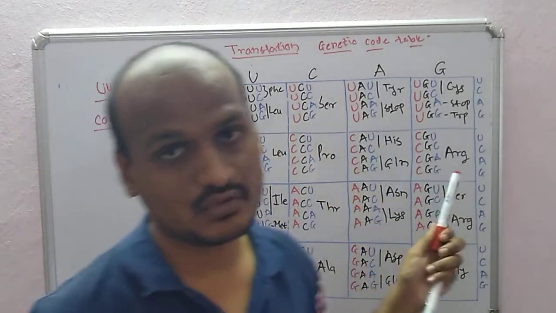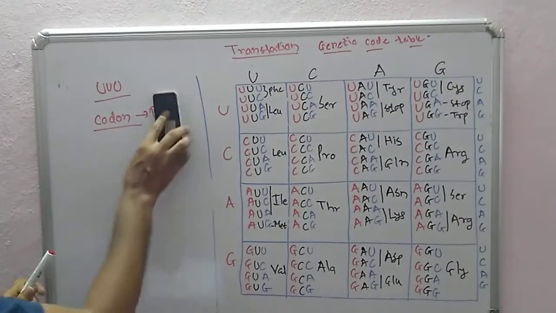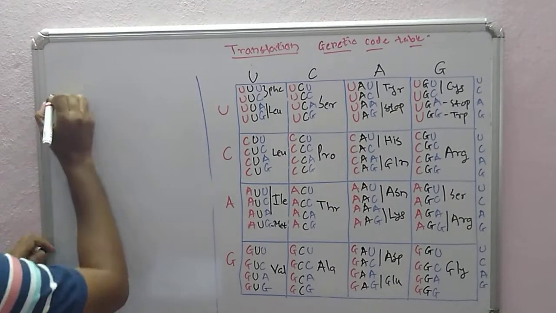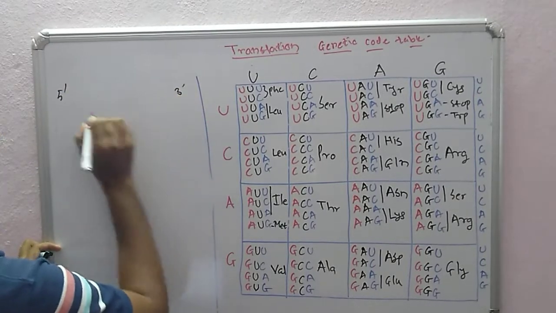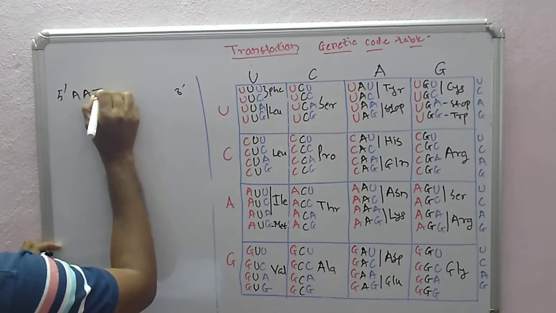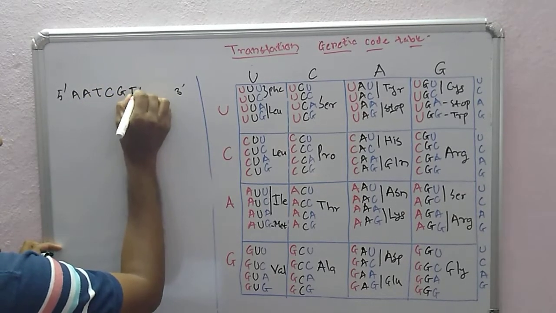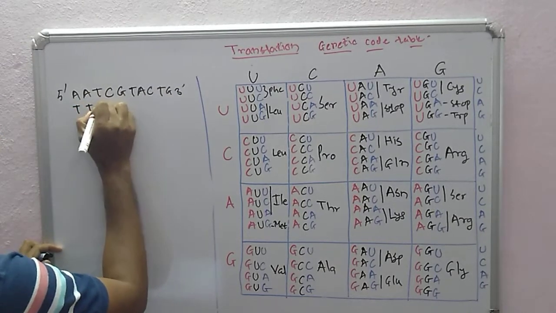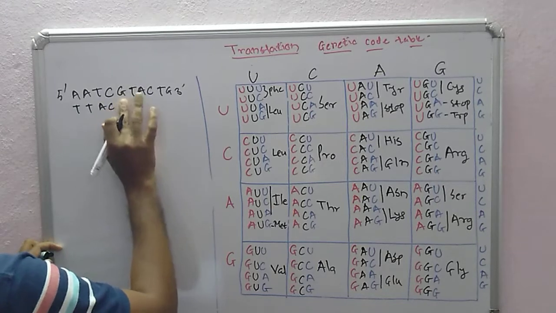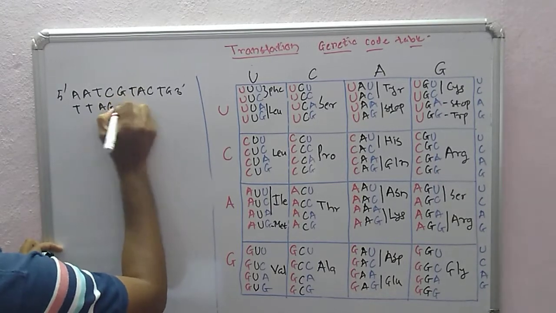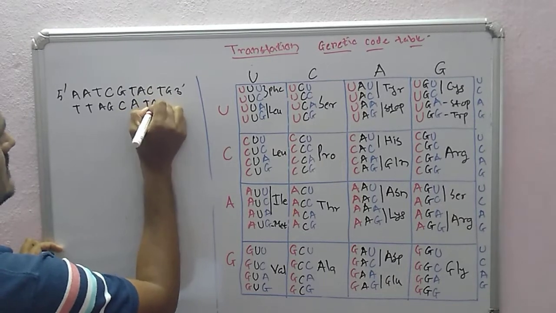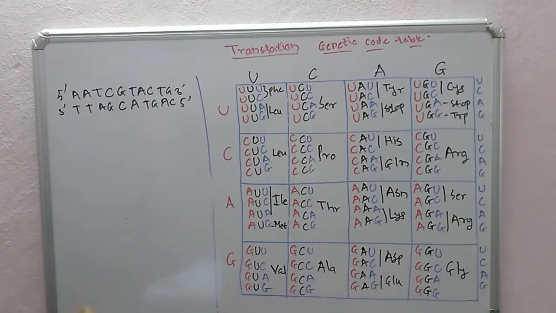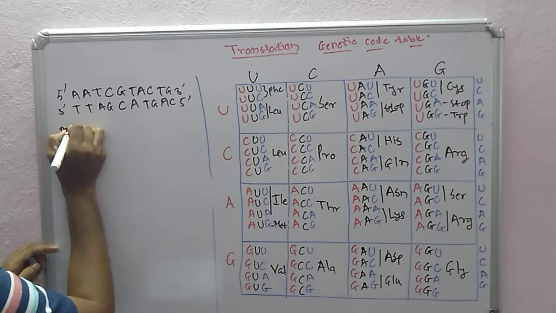So why is this genetic code table important when we are studying translation? You should know that when we say DNA, for example this is our DNA, 5 prime to 3 prime end: A, T, C, G, T, A, C, T, G. And the complementary strand is T, T, A, C, A, T, G, A, C. So this is our DNA molecule.